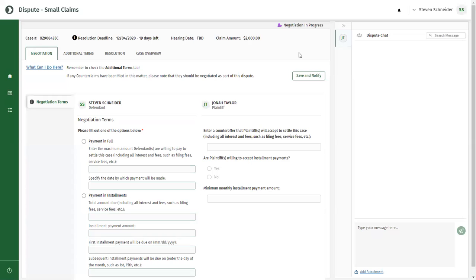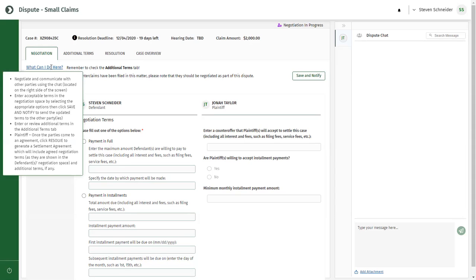Let's look at this negotiation area. At the top, in addition to showing the status of your negotiations, you will see your case number, resolution deadline, and claim amount. If you move your mouse over the "What Can I Do Here" link, it describes everything you can do on this negotiation tab.